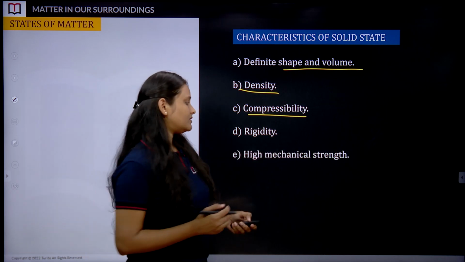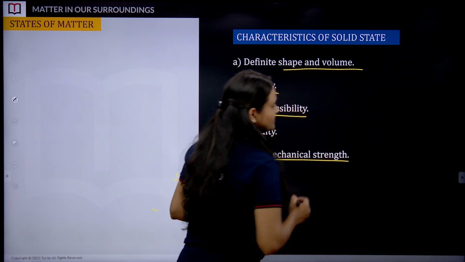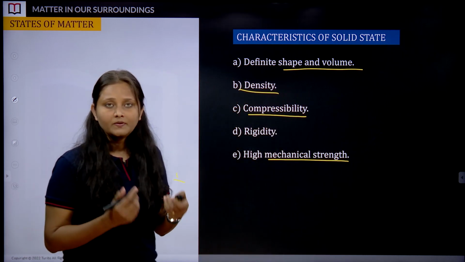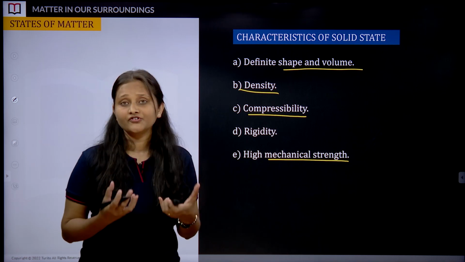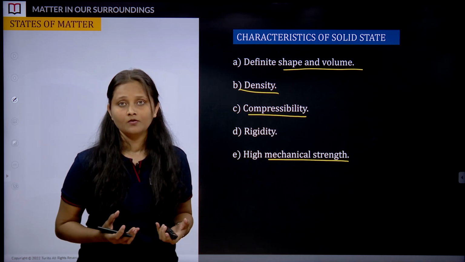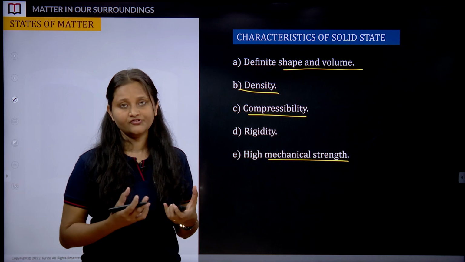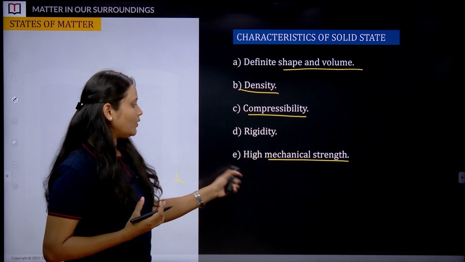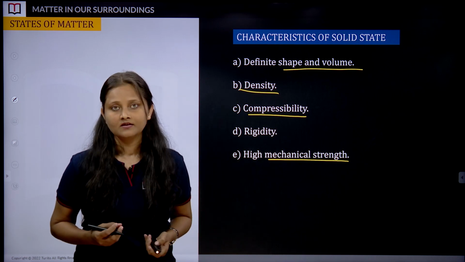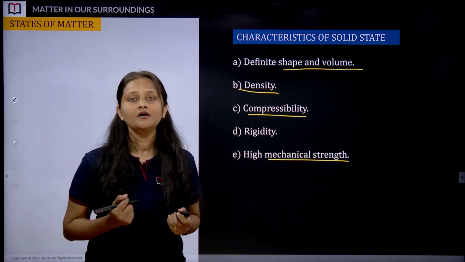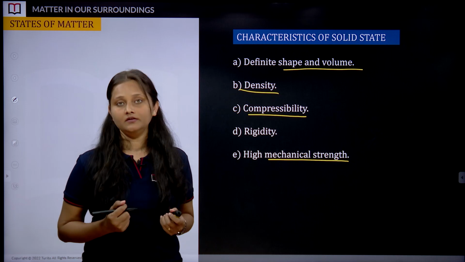High mechanical strength. Now what do you mean by mechanical strength? It's the strength or ability to bear some pressure or load, to withstand some pressure, load. Okay, so high mechanical strength is experienced by these particles. They have this strength, they can bear the pressure or the load or the burden.